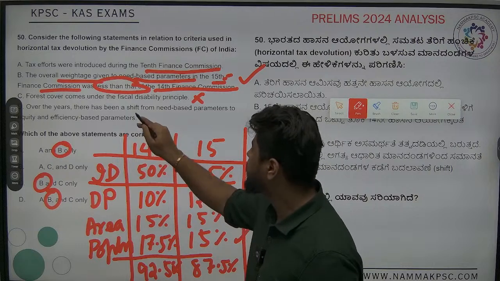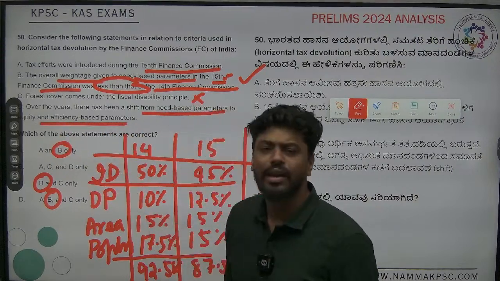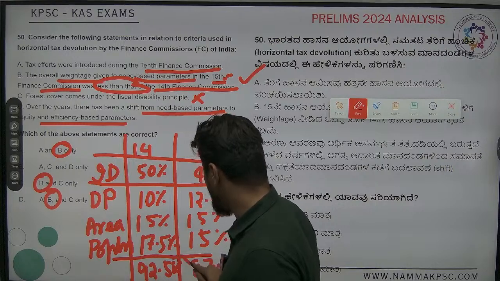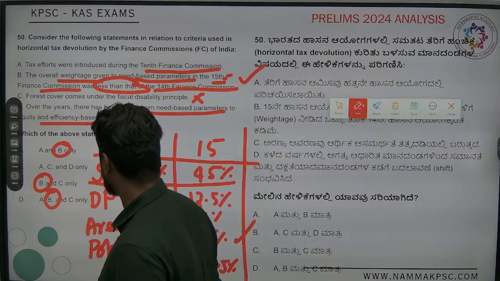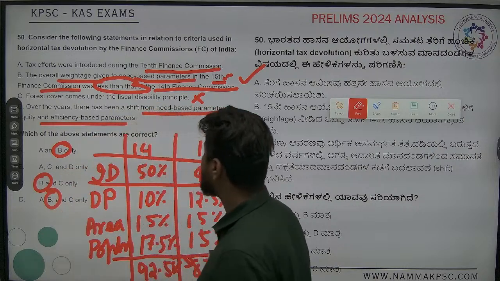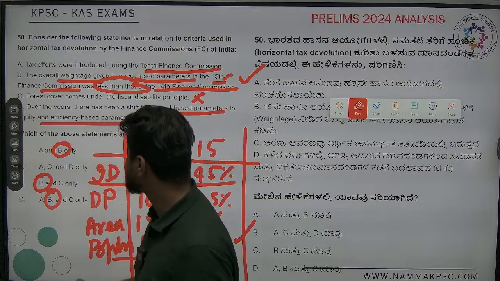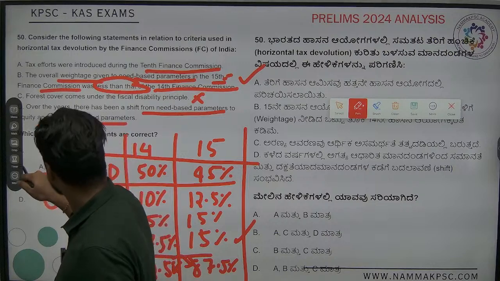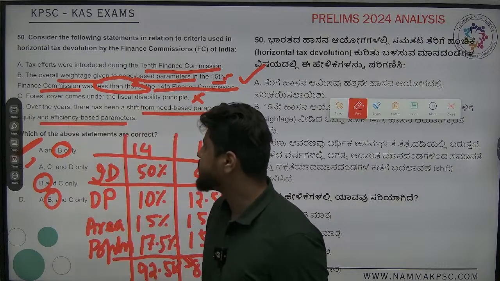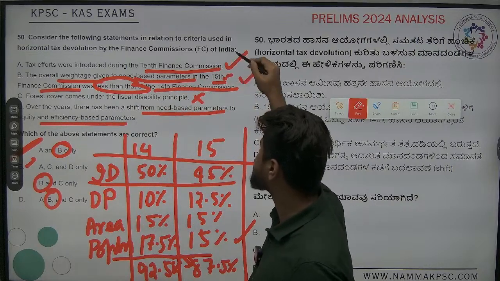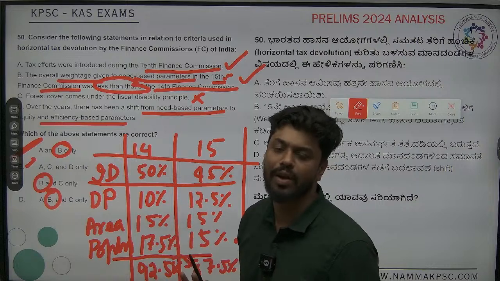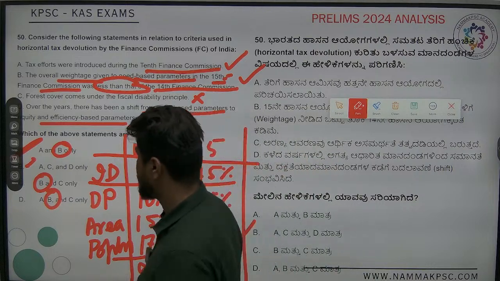Over the years, there has been a shift from need-based parameters to efficiency, where here only there is 92%, right? So you see that more and more efficiency is being asked. So in this case, the answer is A and B, right? Tax effort was introduced in the 10th Finance Commission. This is correct. This and this become wrong. So automatically we can verify that A is also correct. So the answer is A and B.